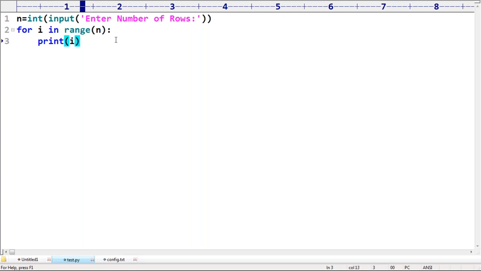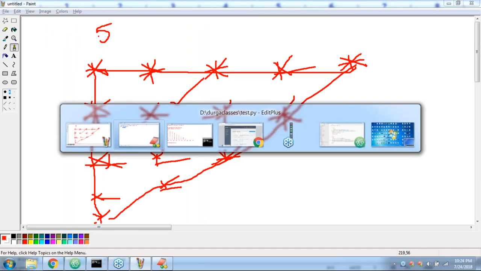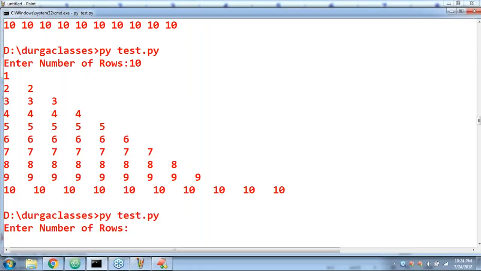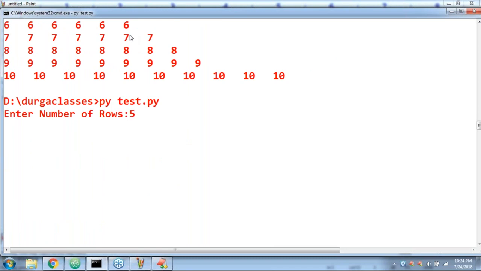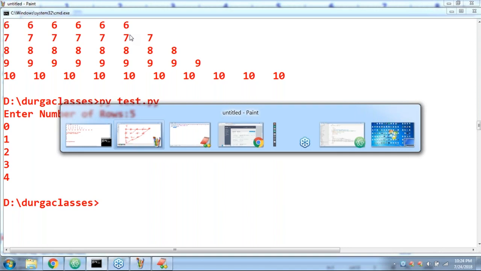What is the i value? Please respond. If n is equal to 5, what is the i value? If n is equal to 5, print i value. What is the output we are going to get? 0, 1, 2, 3, and so on, 4. Correct or not? 0, 1, 2, 3, 4. Perfect, 0 to 4 it is going to print.